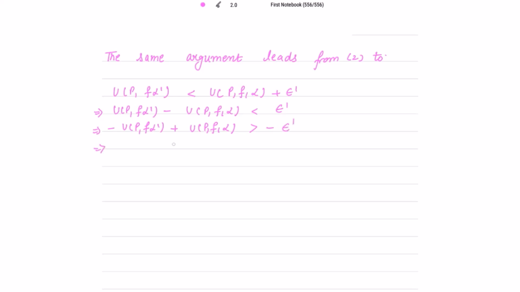This implies U P f alpha minus U P f alpha dash is less than epsilon dash and greater than negative epsilon dash.